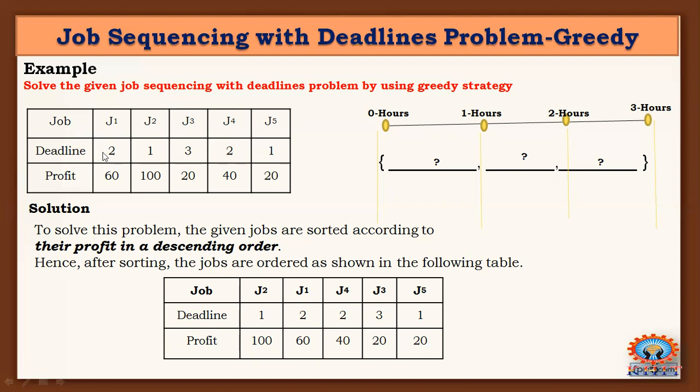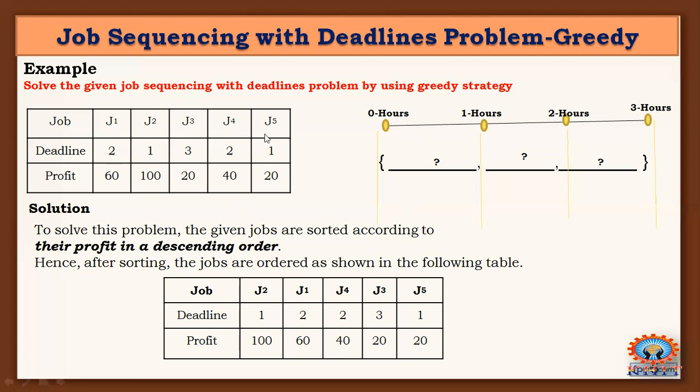Corresponding job deadlines are given, and profits. Once you can complete a job within its deadline, you are eligible for the profit. So the profits of 5 jobs are given here. Now you can solve the problem using job sequencing with deadline using the greedy method. We will discuss how to solve the problem using the greedy property in this session.